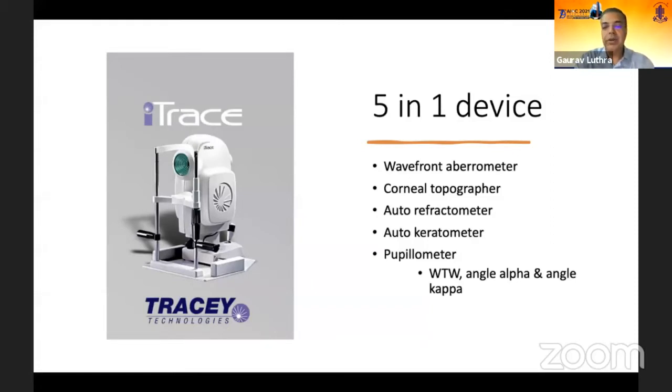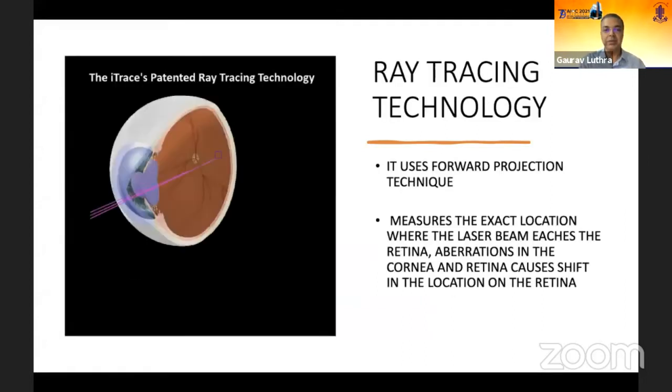And also for our toric measurements, you can rely upon them for the autokeratometry, at least for the axis measurements, and then of course a pupillometer and much more actually. So it does a lot. Even the white to white can be customized and measured manually. And then also the angle alpha and kappa. These are just some of the applications, but there's much more to it.